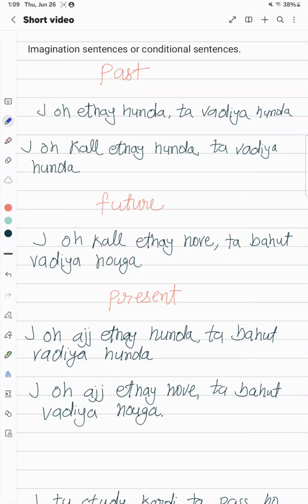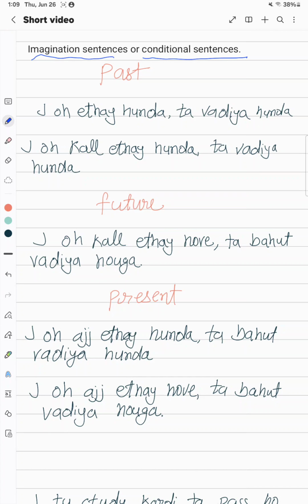What's up, everybody? Today I'm going to teach you imagination sentences, or you can call them conditional sentences. Actually, I already made a podcast about it, but today I'm going to teach you in a more structured way through screen recording. So you can see on the notebook here, I also wrote some sentences. How would you say or imagine your sentences in past, future, present? I'm going to teach all of that.